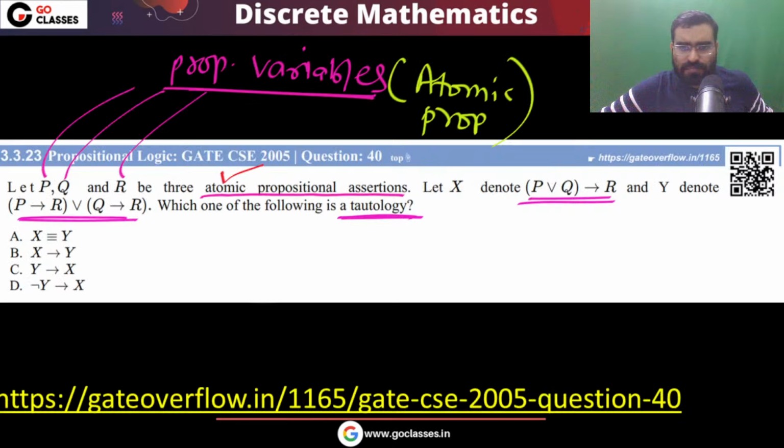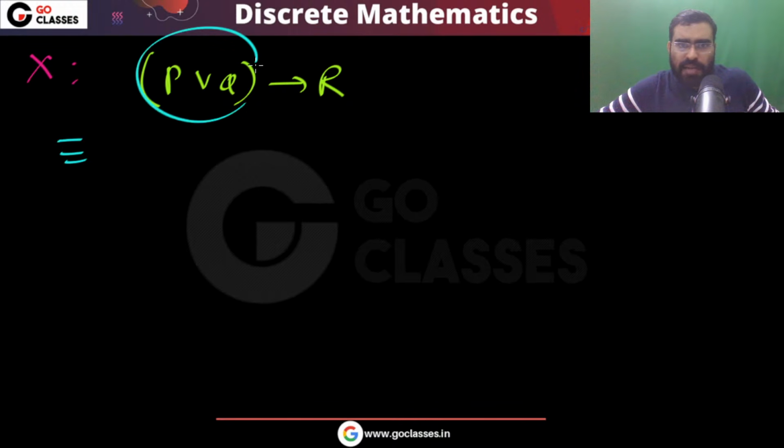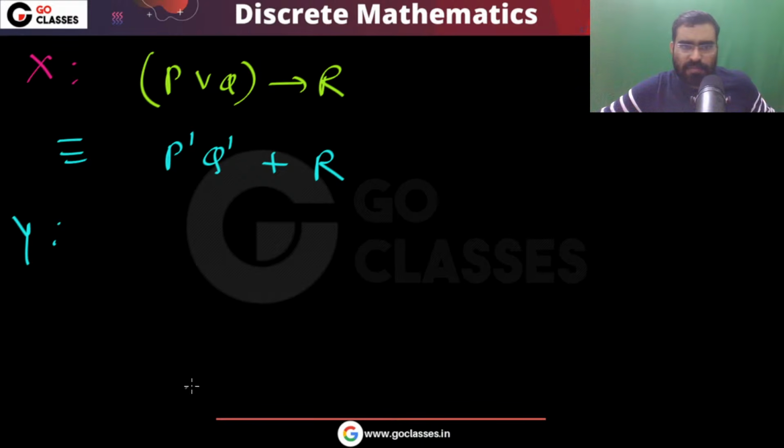Okay, now let's see what this X is. X is basically P or Q implies R. So what will this X be? This X will be the negation of this, or R. So that is going to be P dash, Q dash or R. What is Y? Let's check. This is your X, because what you can do is just take the negation of P or Q, that will be P dash, Q dash or R.